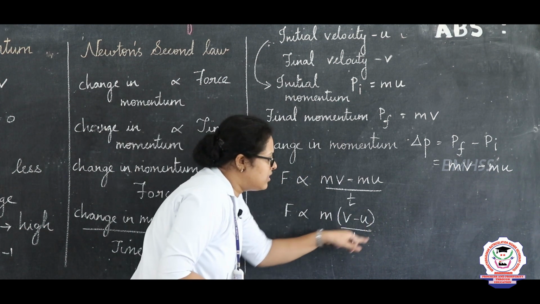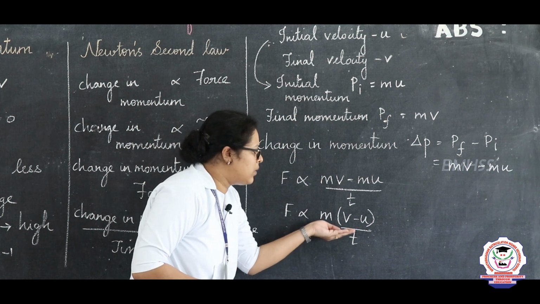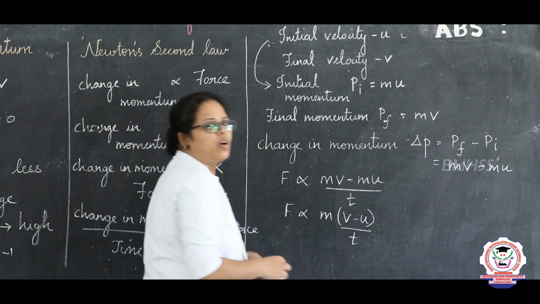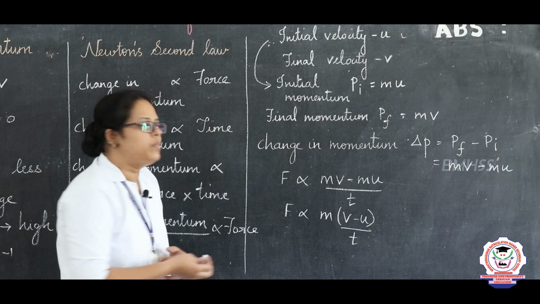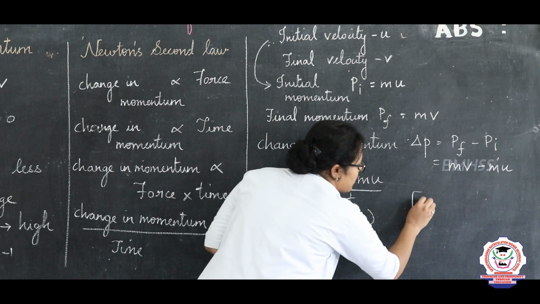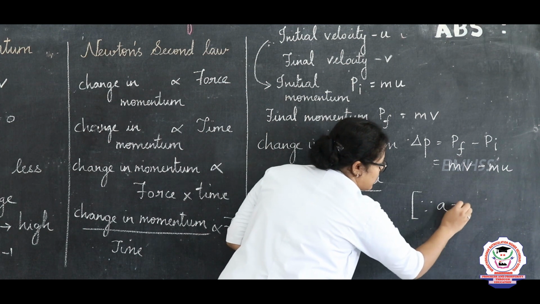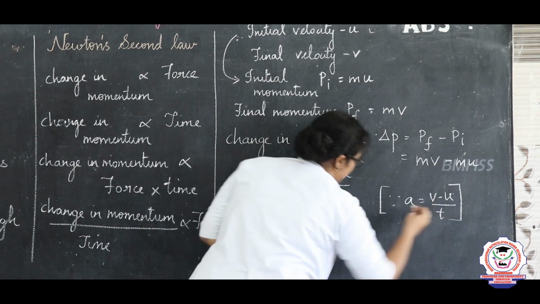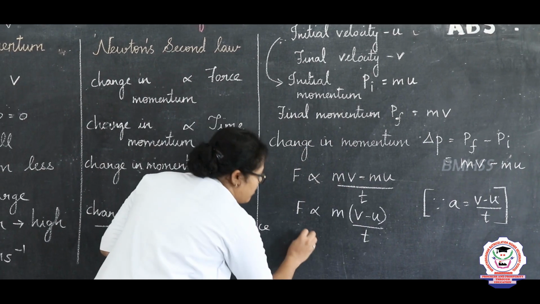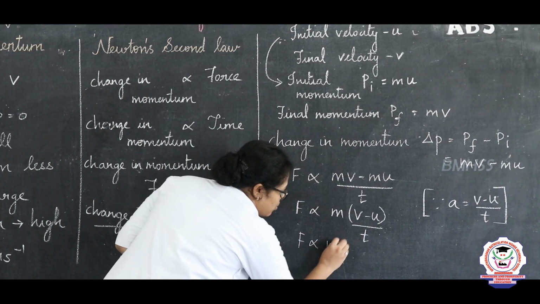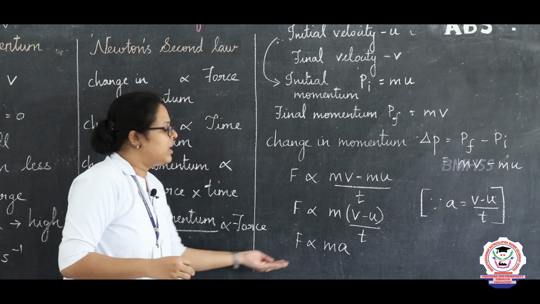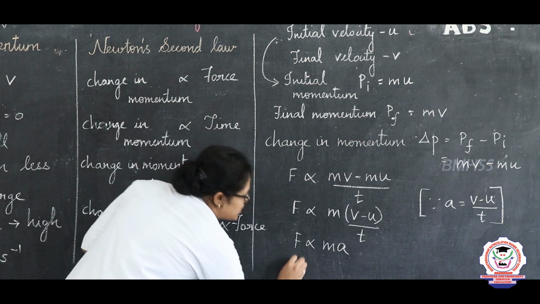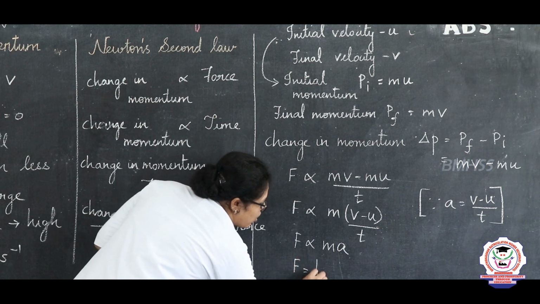If you are considering these symbols, what is it giving? It is the change in velocity over the time. What is change in velocity over the time? This is the acceleration. So acceleration is nothing but a change in velocity by time. So instead of this, I can give it as m into a. Here we have the proportional symbol. If I want to remove this proportional symbol, I want to include a constant.